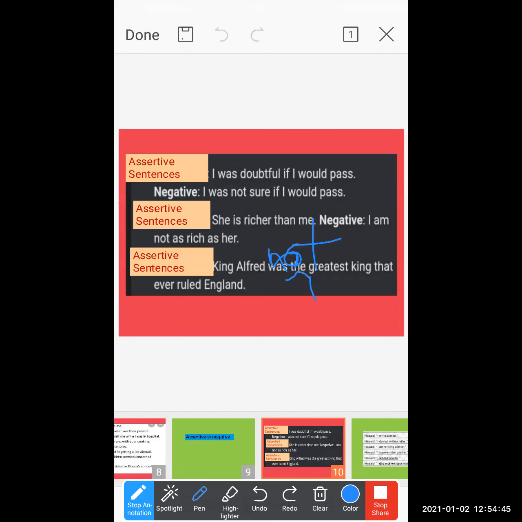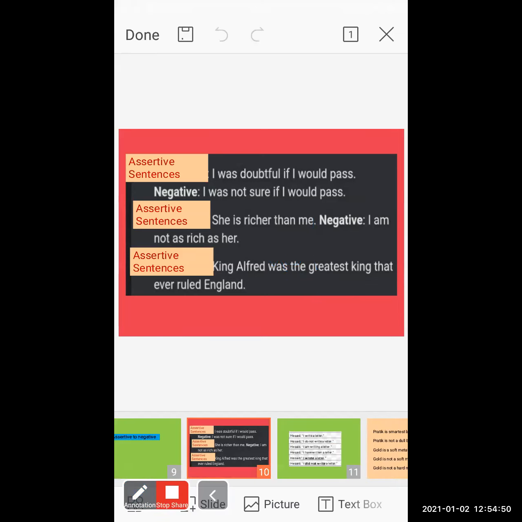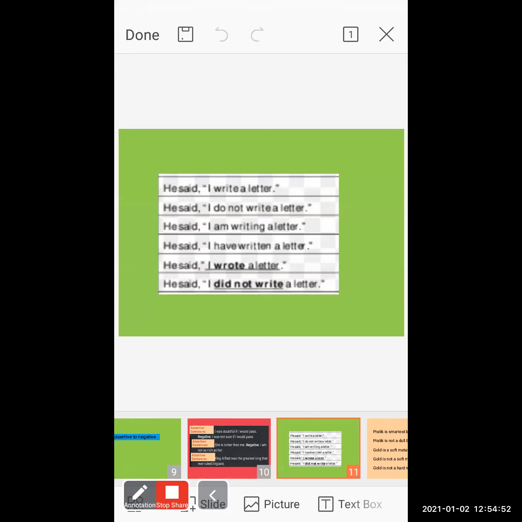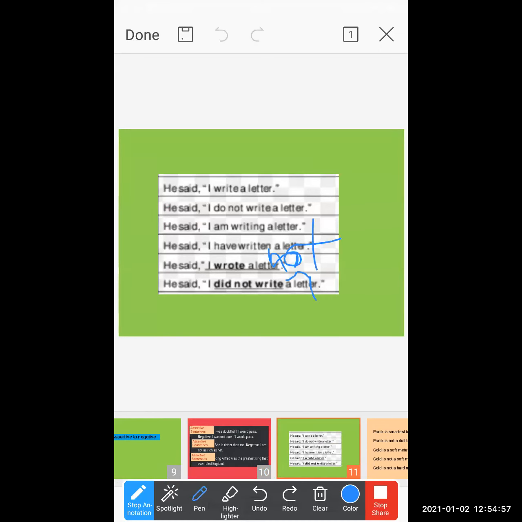So we have to use such kinds of words where we do not change the basic meaning. See here, he said, I write a letter. This is an assertive sentence. I do not write a letter. This is a negative sentence. But are both these sentences a transformation of sentences? No, they are just assertive and just negative.